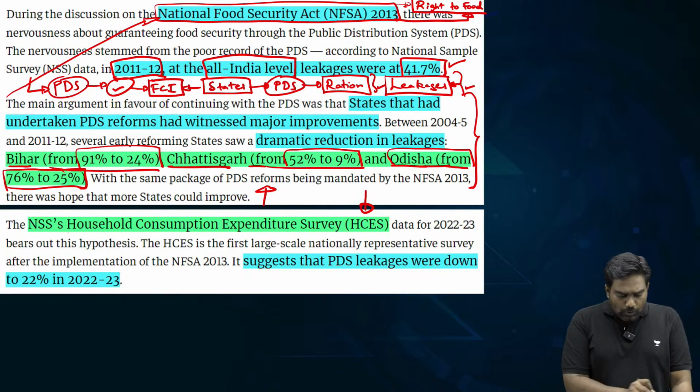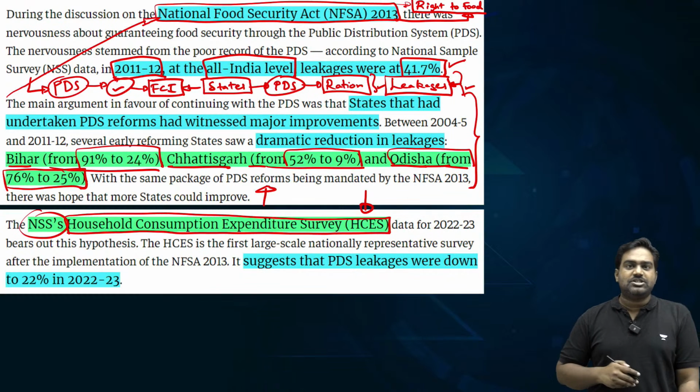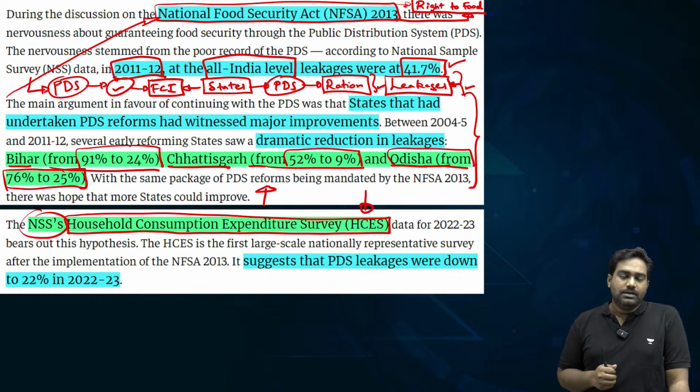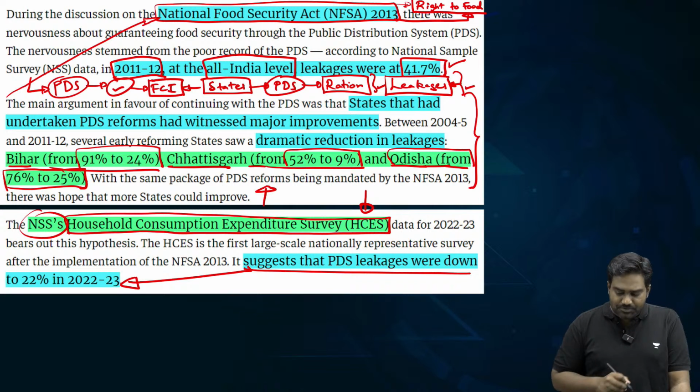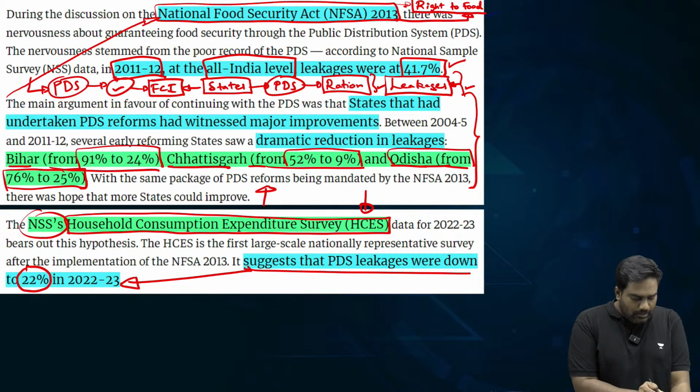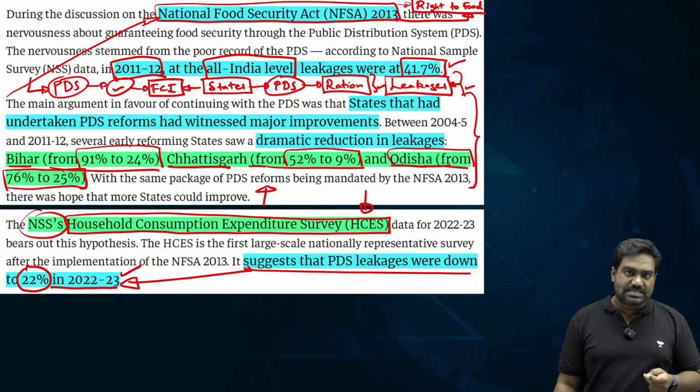So, if you look at data from the latest Household Consumption Expenditure Survey, which was brought out by the National Sample Survey Office, you will notice a significant improvement as far as PDS leakages are concerned. According to the data, the overall leakages at the national level have dropped to 22%.